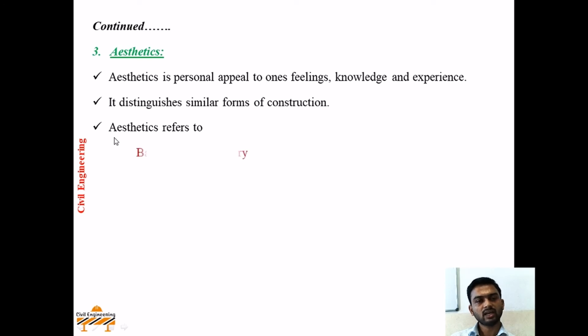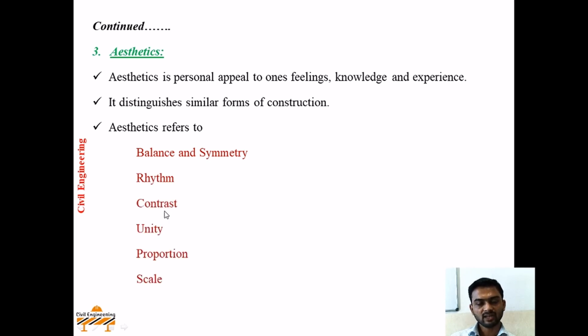Hence, aesthetic refers to balance and symmetry, second, rhythm, third, contrast, unity, proportion, and scale. Now, what do you mean by balance and symmetry? The structure you are going to plan, construct, and give the aesthetic view should have balance between its axes, and it should be symmetrical about the axis drawn at its center.